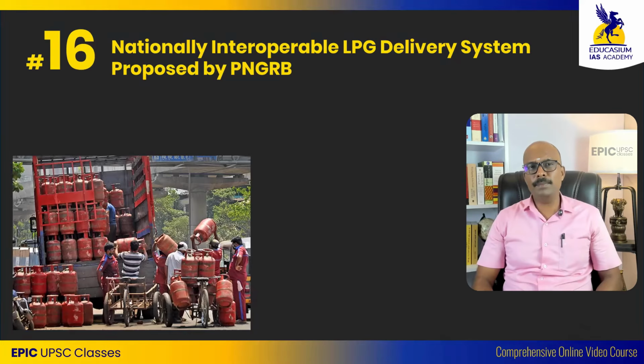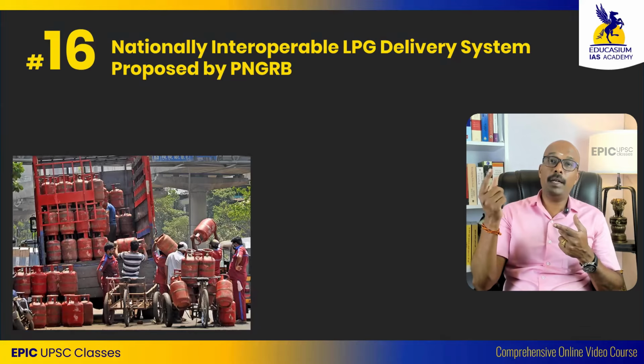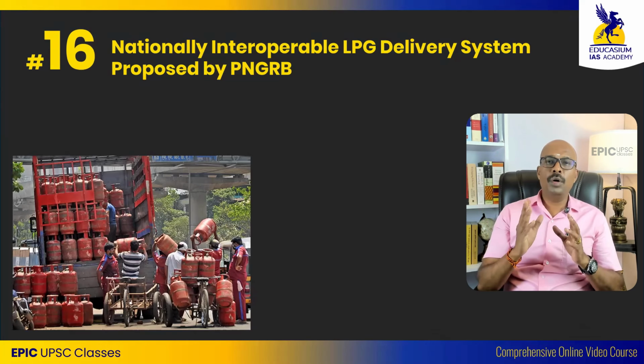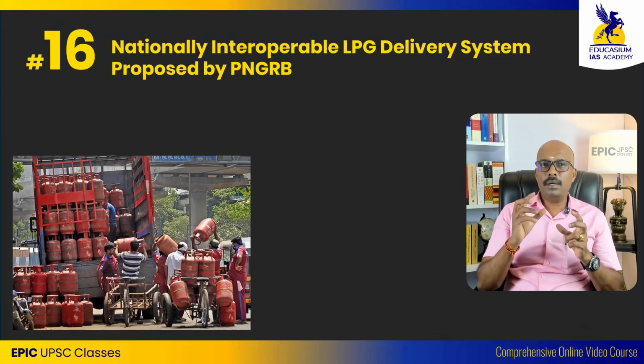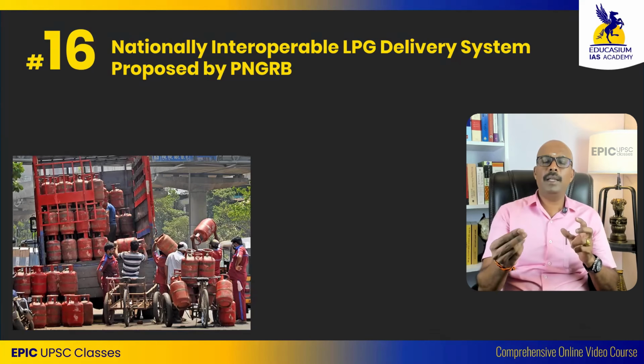So no more waiting time. We can easily get cylinders, and with this plan, although I am a customer of Indian Oil, I may get my cylinder from HP, or from BP, Bharat Petroleum, or anywhere else. So all the people who need a cylinder can comfortably get it in less than 2 days.